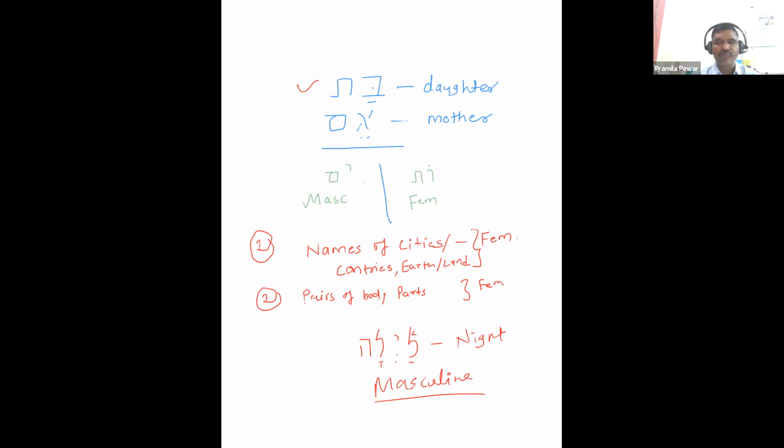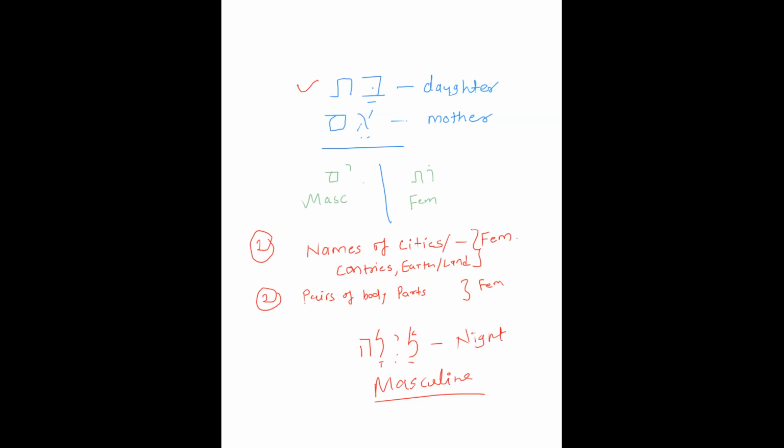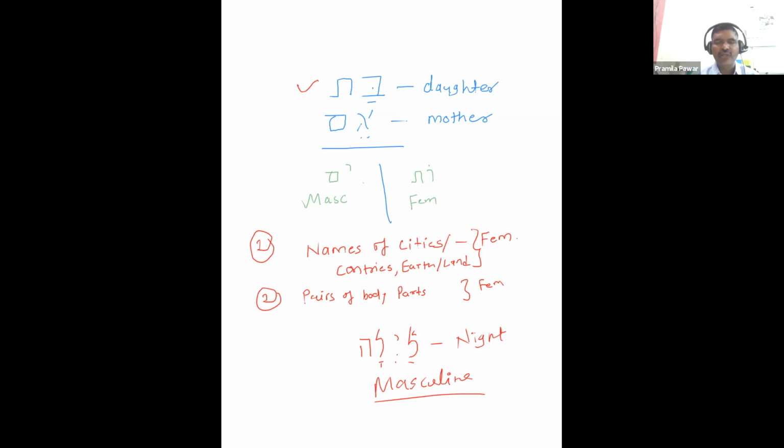Then pairs of body parts, hands, eyes, ears, feet, all these are considered to be feminine. Then we have seen an irregular noun, Laila. Although its ending is qamets he, it is not feminine in gender, but masculine.